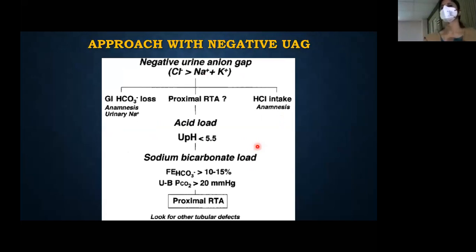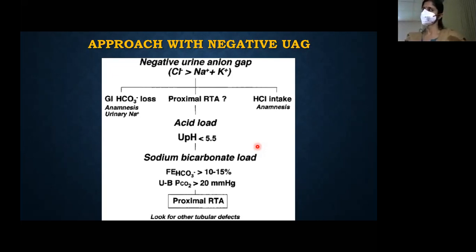Okay, now what to do? Approach a patient with negative urine anion gap. This is what I told you earlier. Urine anion gap is negative. What does that mean? Ammonia production is intact. It can be a systemic acidosis with kidneys being normal, diarrhea, or it could be proximal RTA. In that case, you should look for urine pH. But if it's a proximal RTA, load the patient with soda bicarb or give alkaline diuresis for that patient.